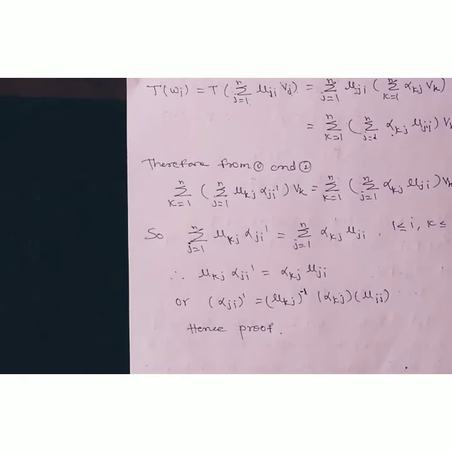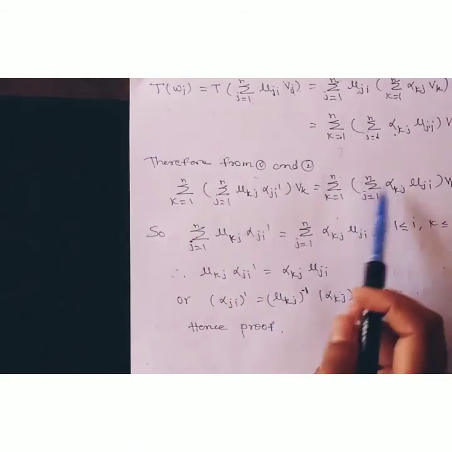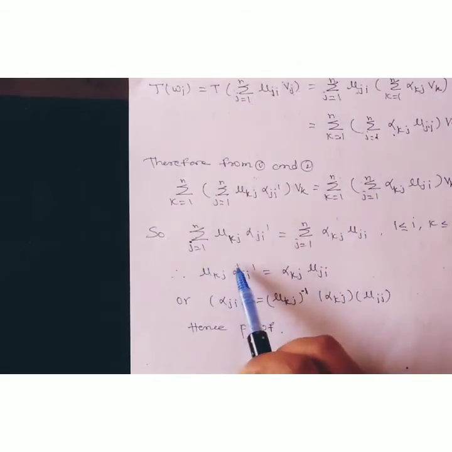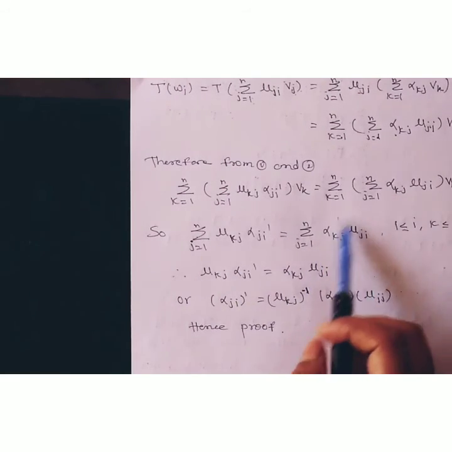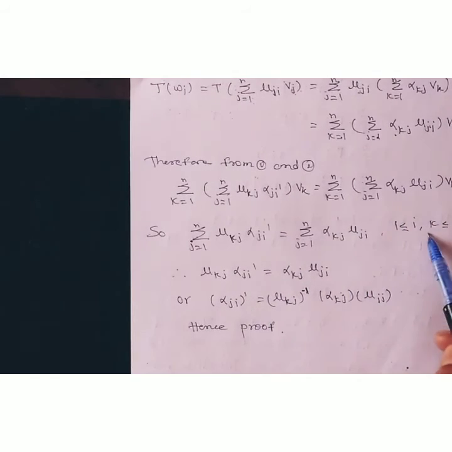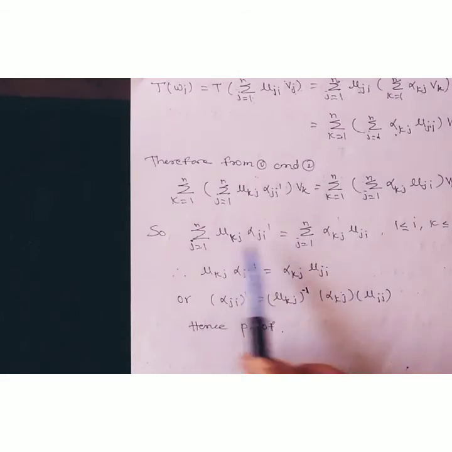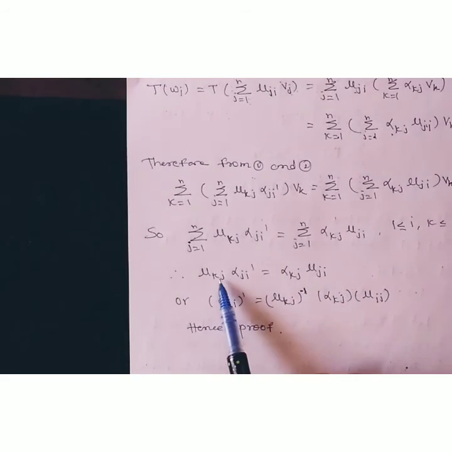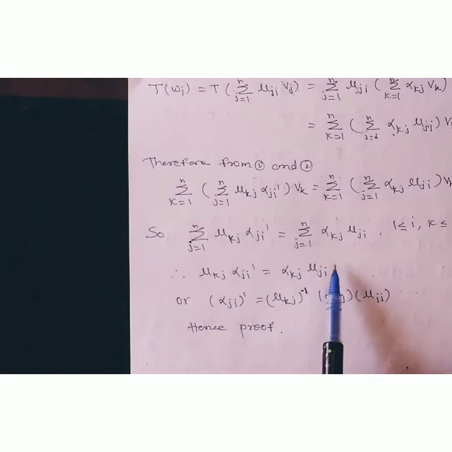Since both sums are equal, the inner sums are also equal: the summation j running from 1 to n of mu kj alpha ji dash is equal to the summation j running from 1 to n of alpha kj mu ji, for 1 less than or equal to i, k less than or equal to n. Now as the sums are equal, their terms are also equal. Therefore, mu kj alpha ji dash is equal to alpha kj mu ji.